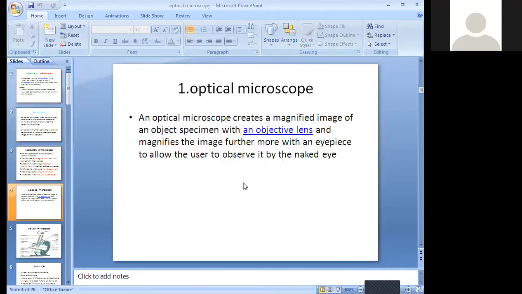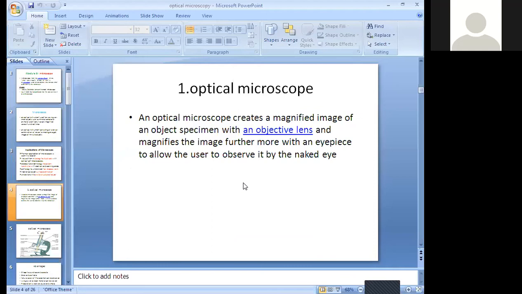So first topic: this is the optical microscope. What I am discussing is basically general microscope applications. This is one of the very important topics for you, the optical microscope. An optical microscope creates a magnified image of an object specimen with an objective lens and magnifies the image further with an eyepiece, to allow the user to observe it by the naked eye.